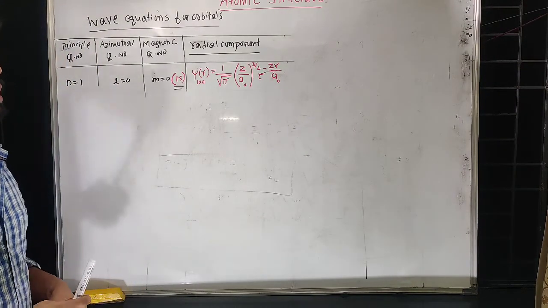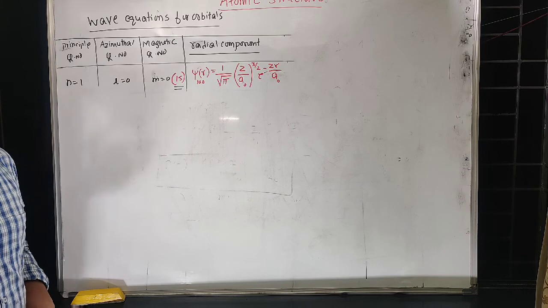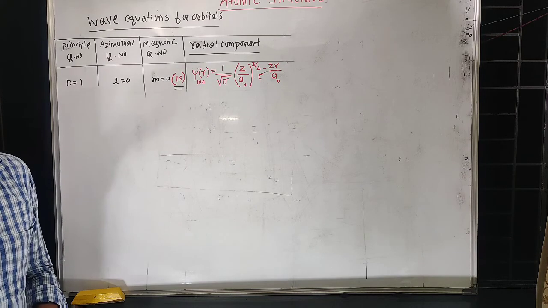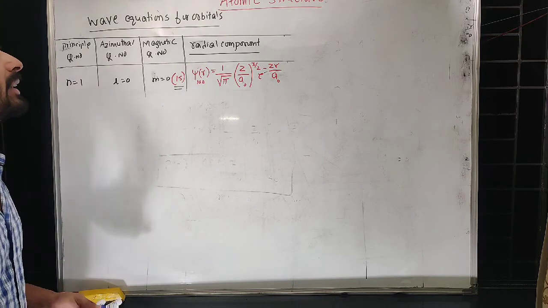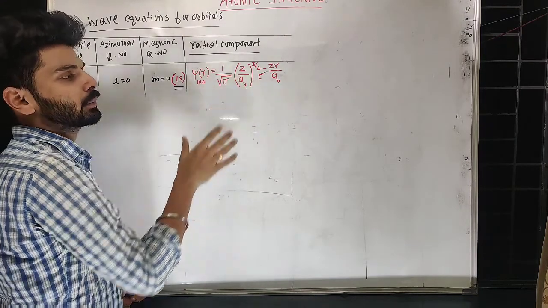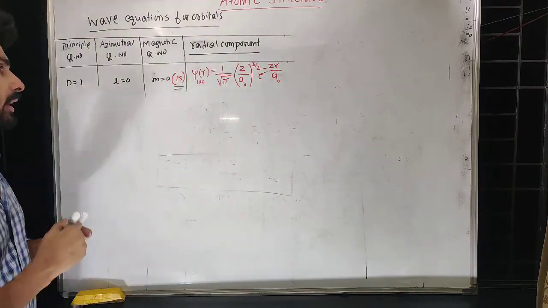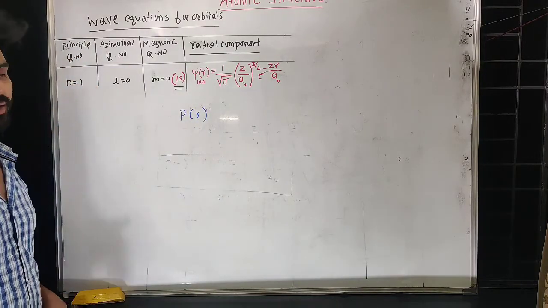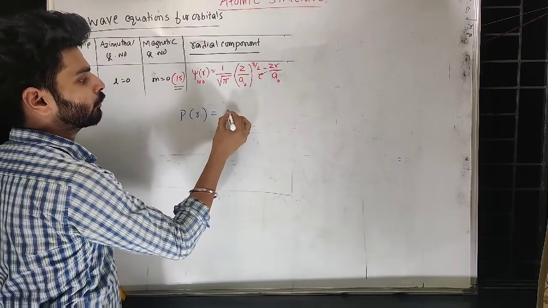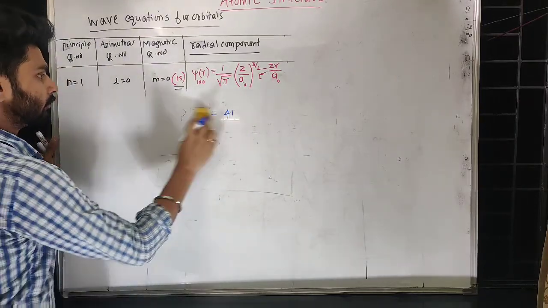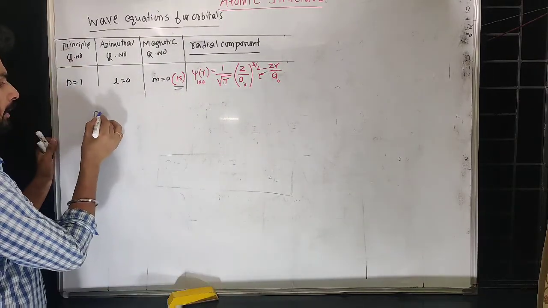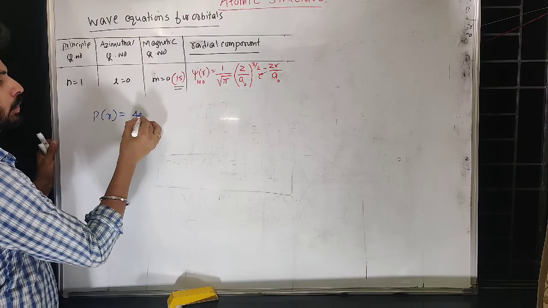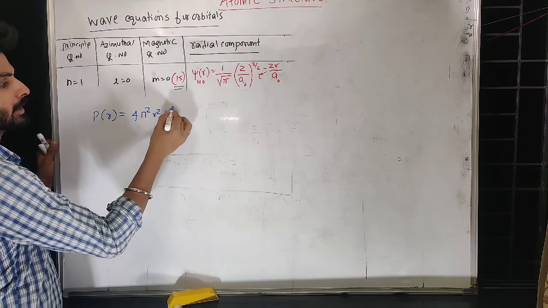Sometimes they may ask, what is the probability distribution of the 1s orbital? If the question is like that, then you have to use this equation to derive that. Let's see how it can be done. We know probability distribution as a function of radius is equal to 4 pi r square psi square.